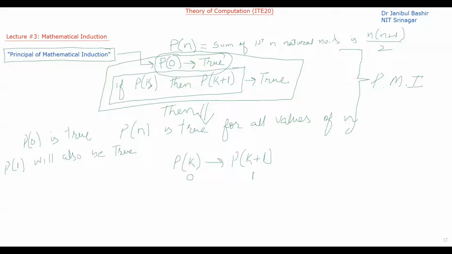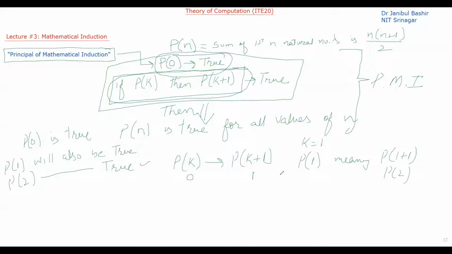So by putting k equal to 0 in the second statement, we reach the conclusion that P of 1 will also be true. Now let's put k equal to 1. Then this statement determines that P of 1 is true, meaning P of 1 plus 1, that is P of 2, is also true. Then let's put k equal to 2.